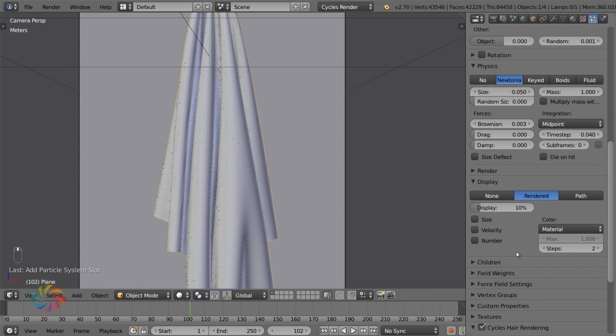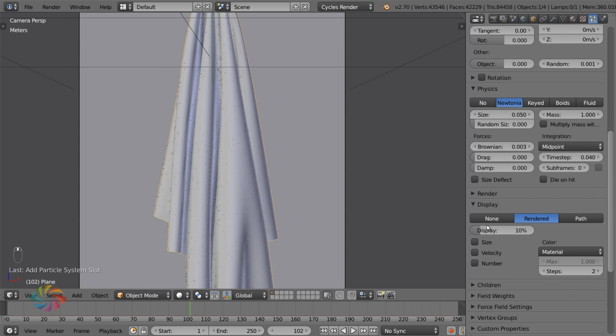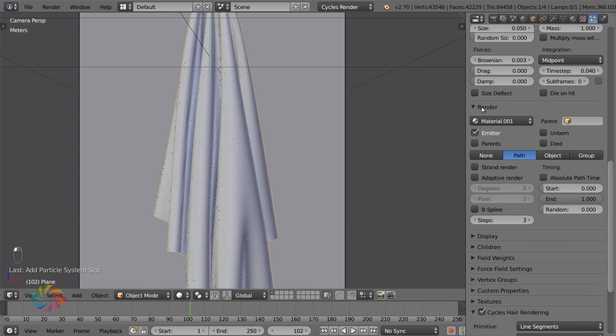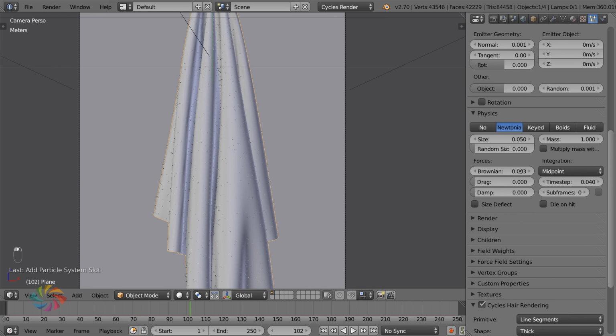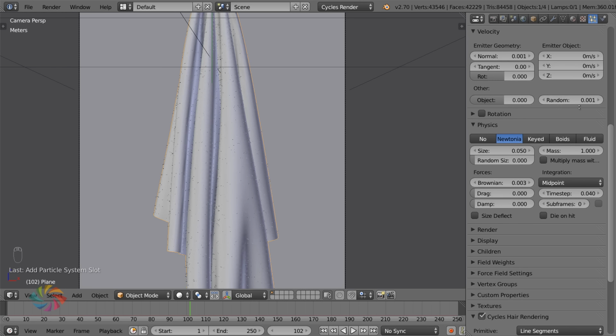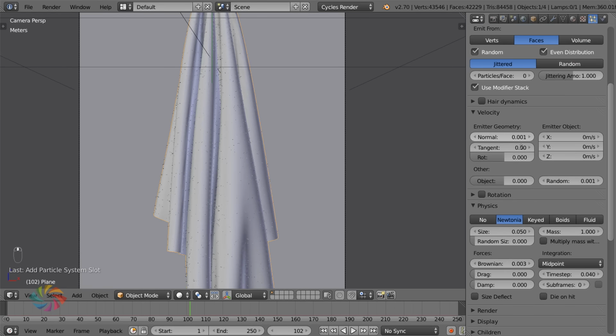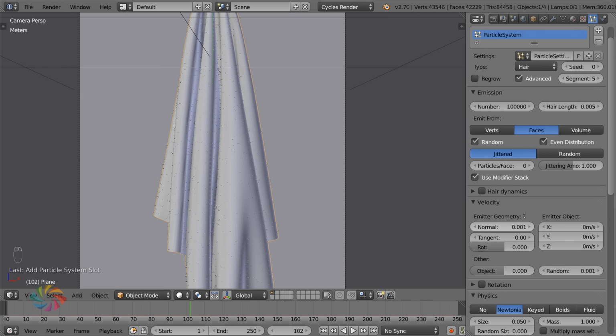But generally, a lot of this is just playing around with what you can see, and then doing test renders. So Brownian 0.003, random 0.001, normal 0.001. We're using really small amounts here.